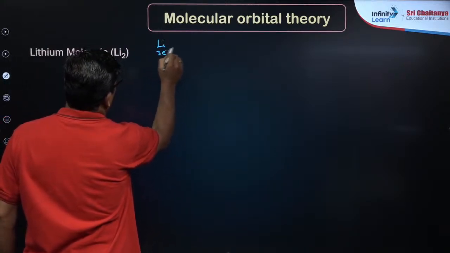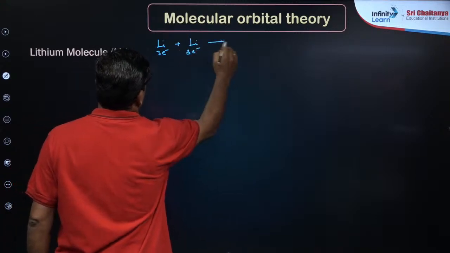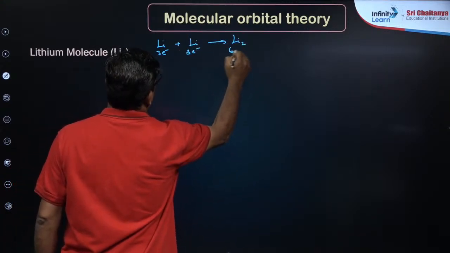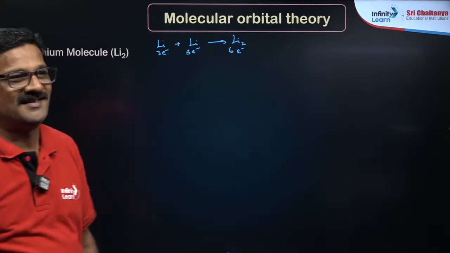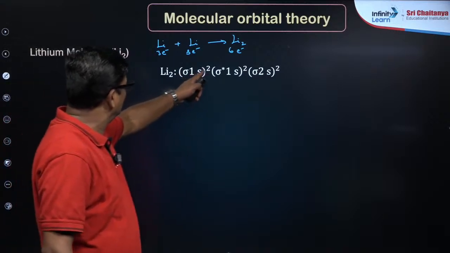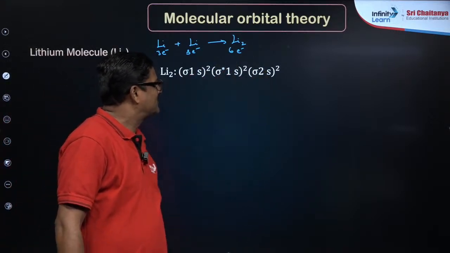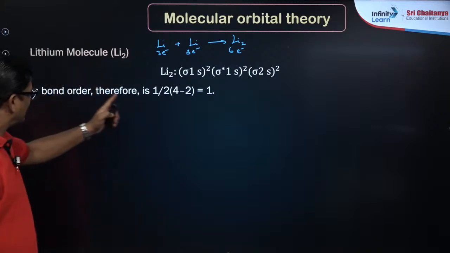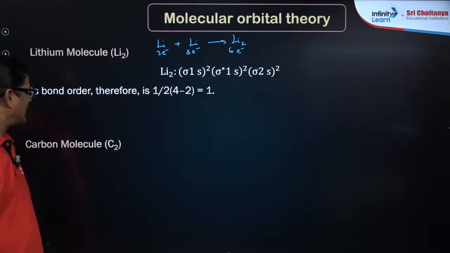Lithium has 3 electrons, and with another lithium having 3 electrons, Li2 has 6 electrons. So Li2 has 6 electrons: sigma 1s2, sigma star 1s2, sigma 2s2. So if you want to calculate the bond order, it is half into (4 minus 2), which is 1, and it is diamagnetic.